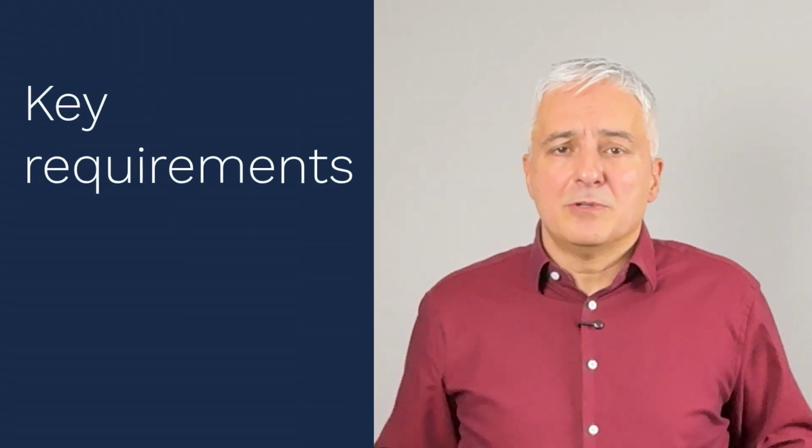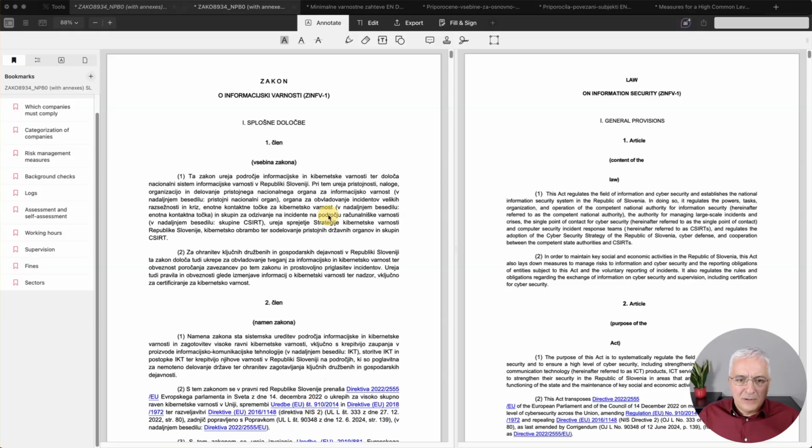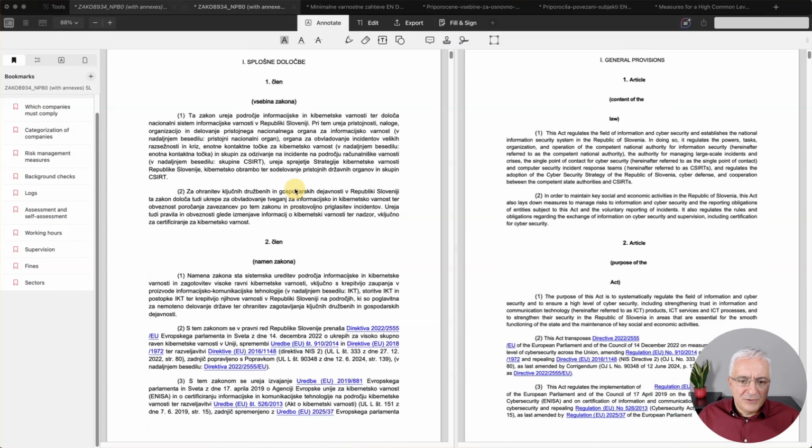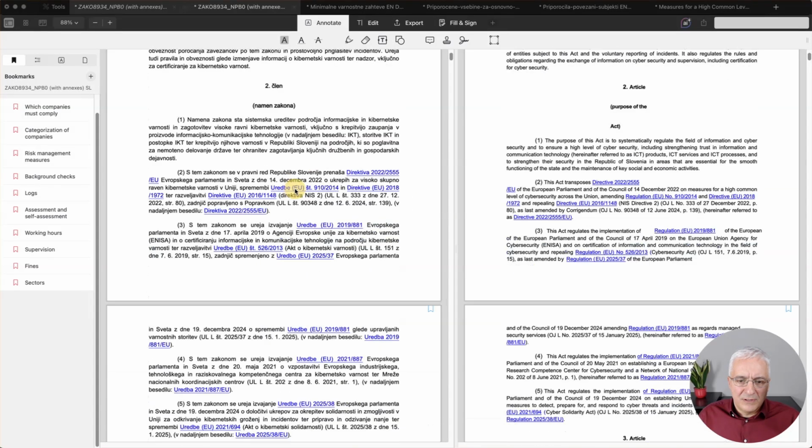Okay, let me now show you a couple of key requirements from this NIS2 law in Slovenia that are relevant for companies in NIS2 scope. On the left hand side you can see the original text of the Slovenian NIS2 law, and on the right hand side the automatic AI translation of this law. It's pretty good, actually. It translates pretty well. So let's browse through and see what the content of this law is.